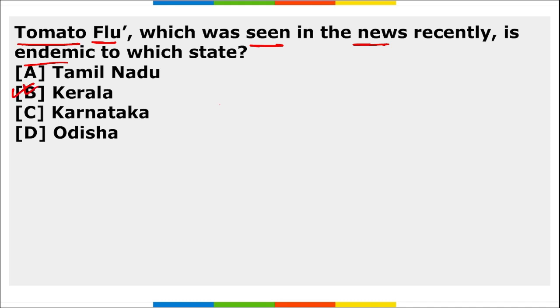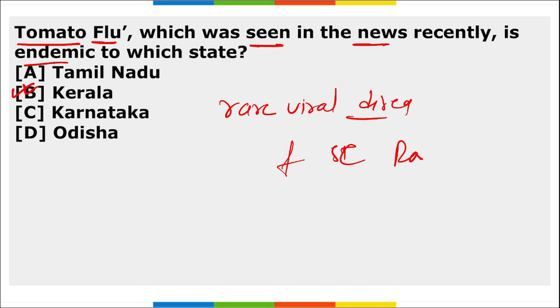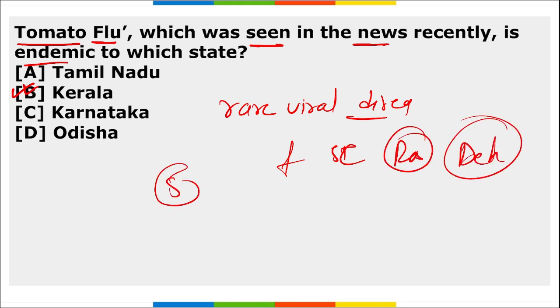Alright, it is endemic to Kerala. This is a rare viral disease which causes fever, skin irritation, rashes, dehydration. It affects children below 5 years of age and it has a name from the large red colored blisters it causes. There is no specific drug for this disease and all those children who are infected are to be isolated because it is a contagious disease.